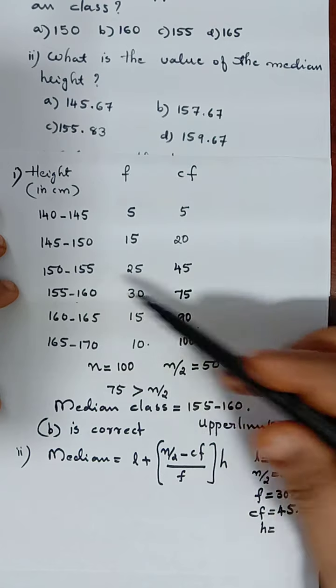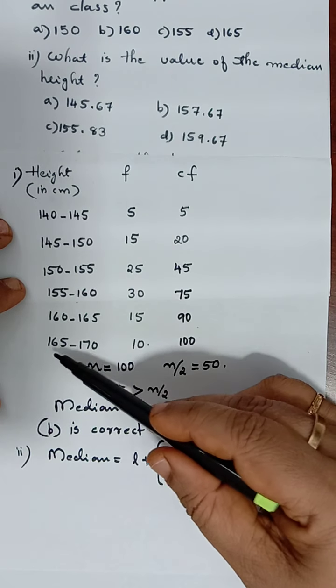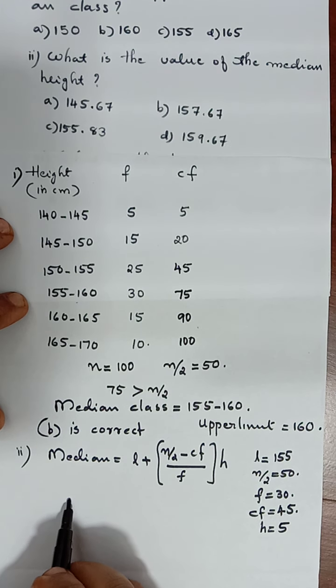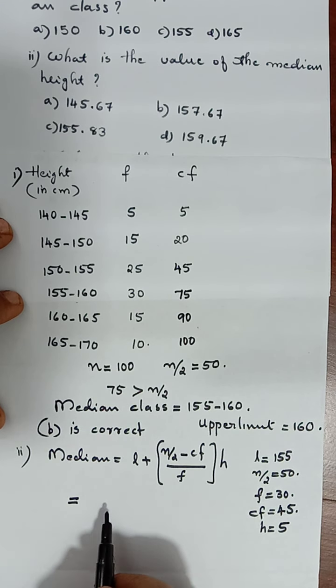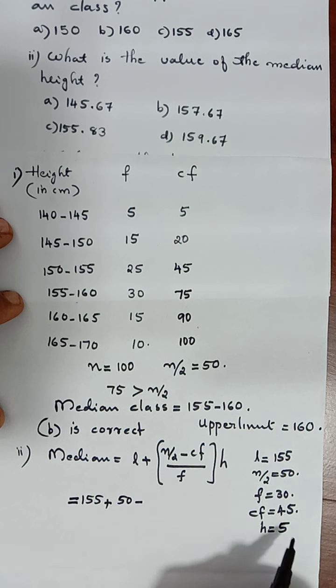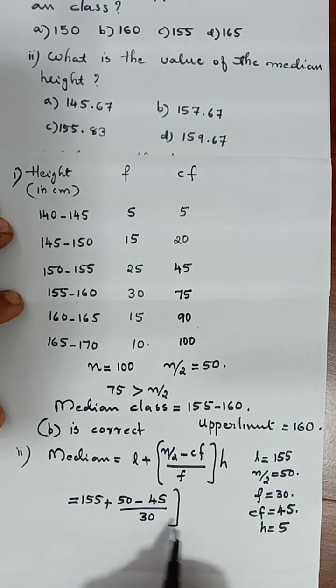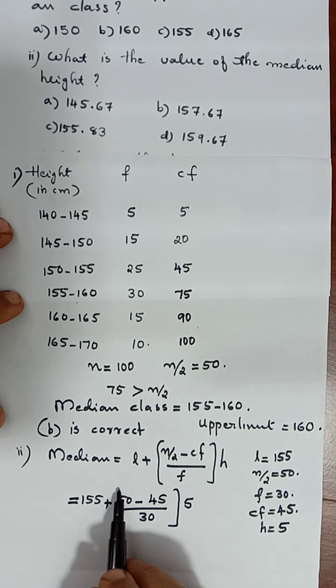Everywhere you can see it is the same class size. 170 minus 165. It is 5. So 5 is the class size. We have to substitute here. So median is equal to L plus, 155 plus n by 2 is 50 minus CF 45 by frequency 30 into size is 5.